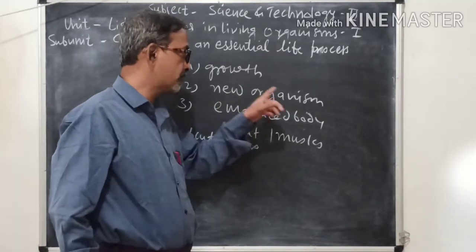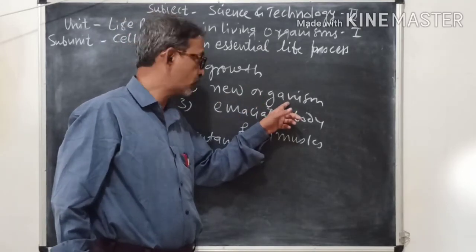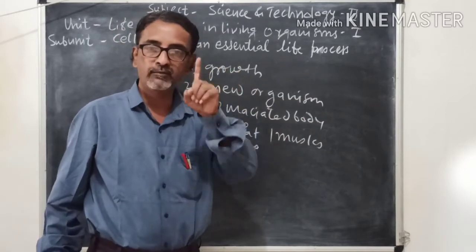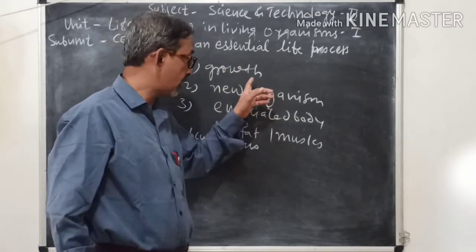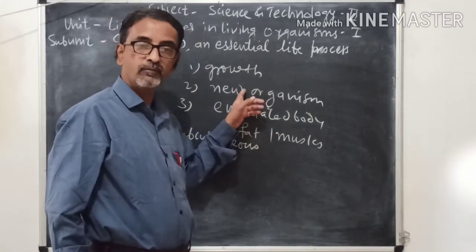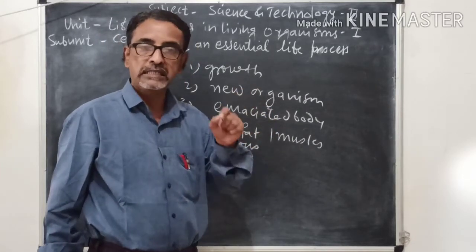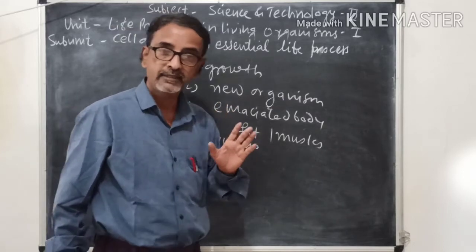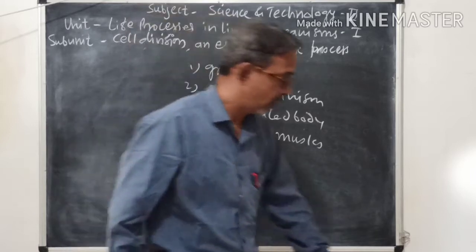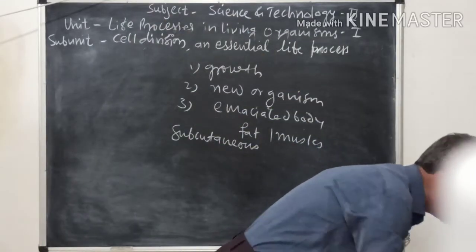Then a new organism is formed by cell division, and growth also takes place with the help of cell division. So these are the important functions or properties of cell division, and this cell division is of two types. Now which are the types of cell division?